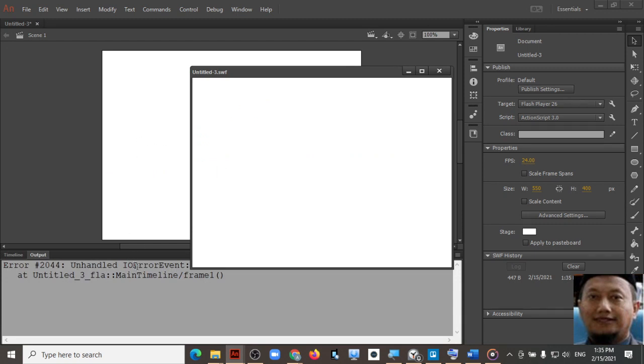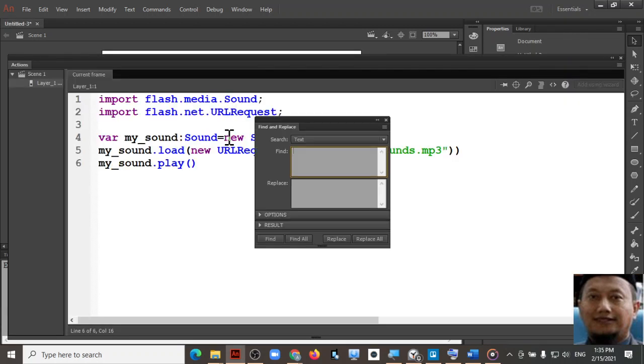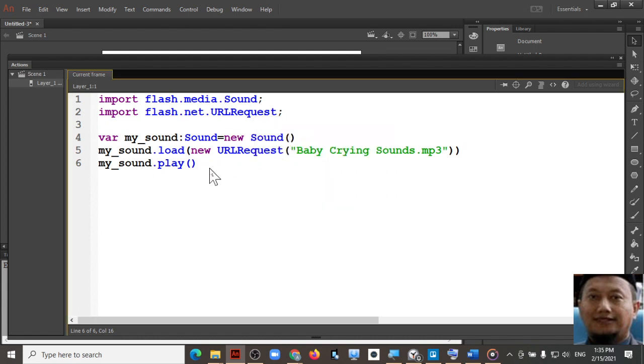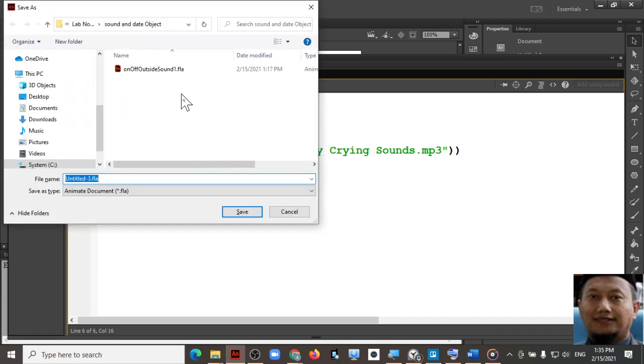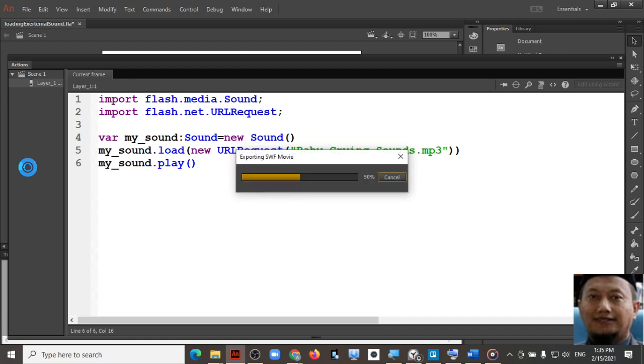Again, why did we get an error? Because we have to save the file first in the same folder as your sound. Control S to save. Make sure that you save in the same folder as your sound. Load external sound example. Okay, and then Control Enter.